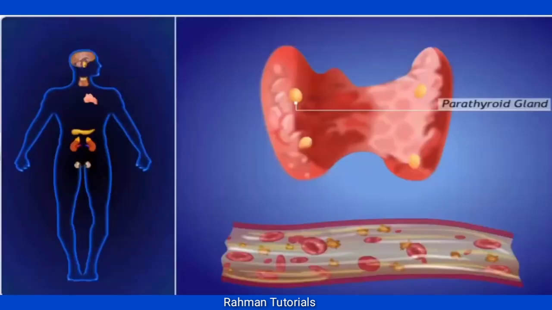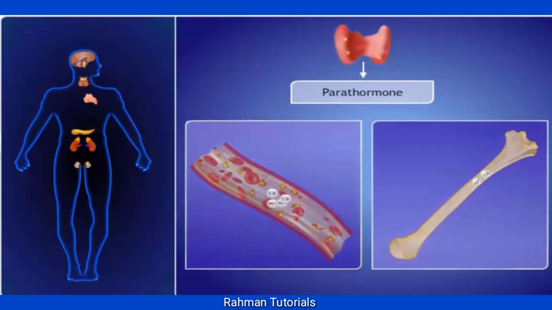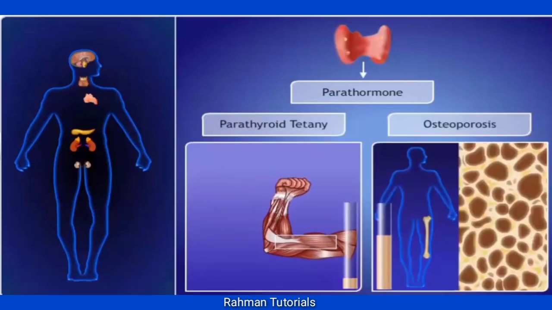Parathyroid glands are two pairs of small oval-shaped glands embedded on the dorsal surface of the thyroid gland in the neck. It secretes a parathyroid hormone, or parathormone. Parathormone helps in the regulation of calcium and phosphate ions in bones and blood. Hyposecretion leads to parathyroid tetany and hypersecretion causes osteoporosis.